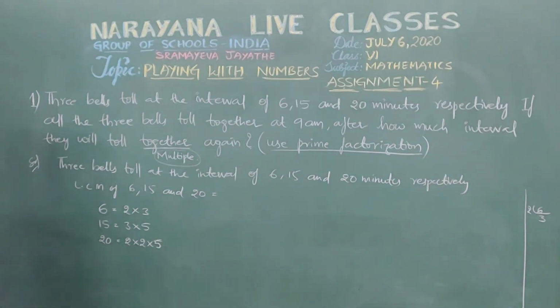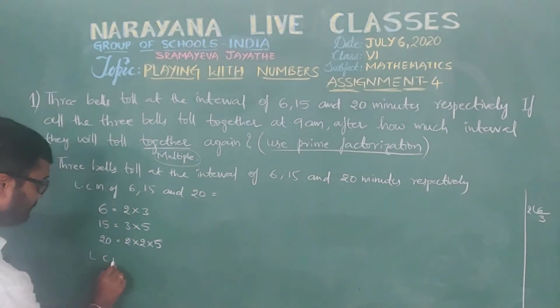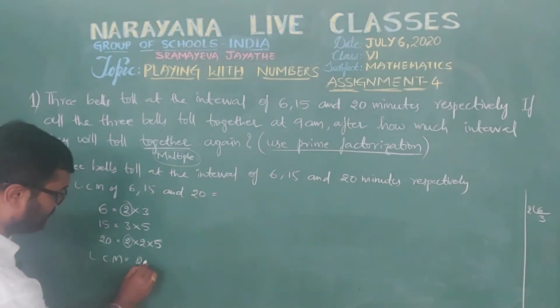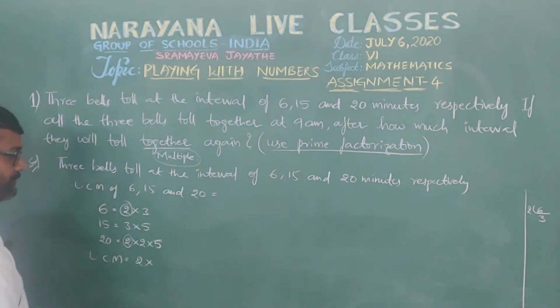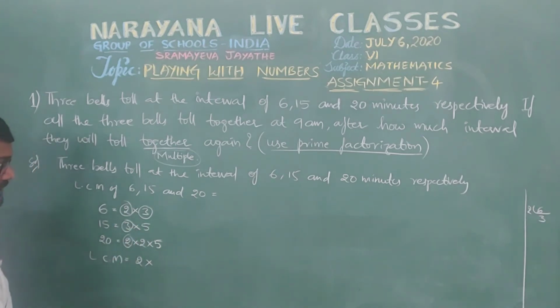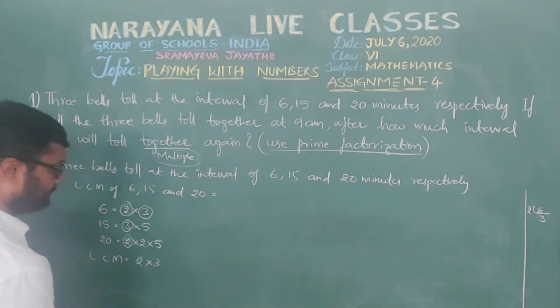So like this, now take the common prime factors to find the LCM. Here 2 is common, so take it once. Now here 3 is there, here 3 is there, now take it as 3.